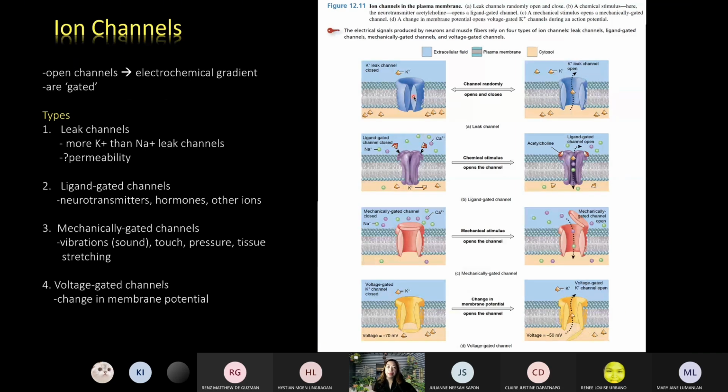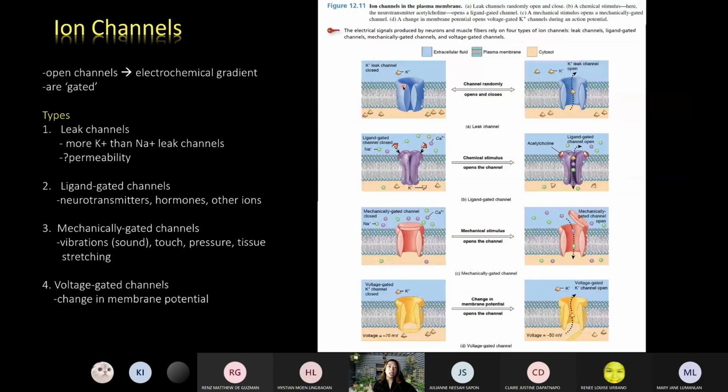Anyway, reviewing the structure of a membrane, there are the so-called integral proteins. They are the ones inserted through the bilayer. And there are peripheral proteins. They are either found on the surface of the inner membrane or the outer membrane. In this case, you have here examples of integral proteins. We said the cell membrane is very selective. It's semi-permeable. It means it allows the passage of certain substances to and from the cell. And the specificity of the functions of the cell membrane can be attributed to the functions of integral proteins.